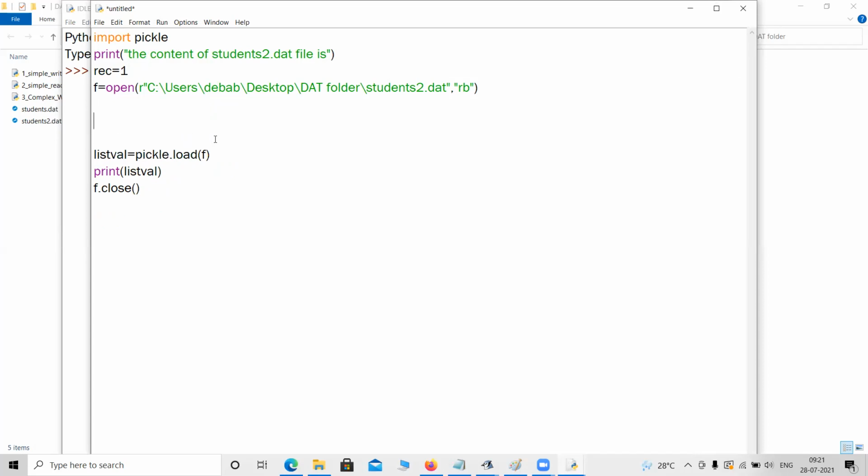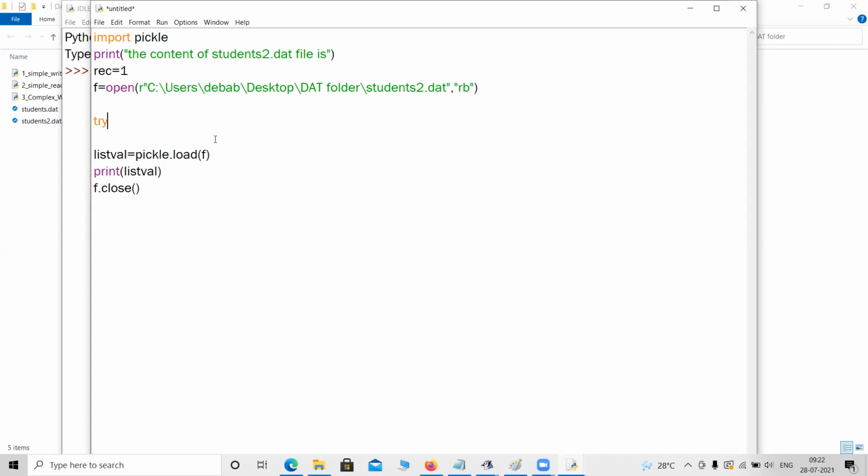But how can you deduct that we have only 3 lines? Because in reality you will never know how many lines are there inside a file. If you already know how many lines, we can use a for loop, but in reality we do not know, right? So if we know there are 3 lines, we can simply use this for loop, but in reality we will never know how many lines are there inside a file. So to achieve that logic, there will be a simple format.